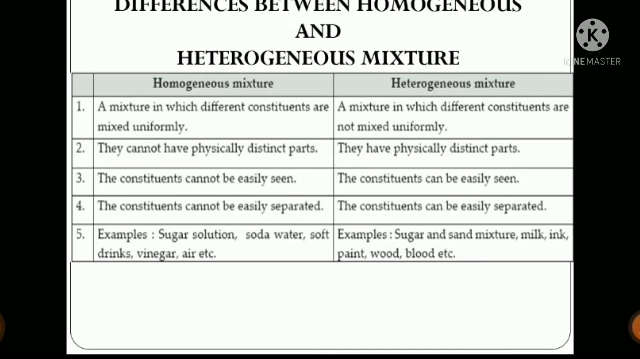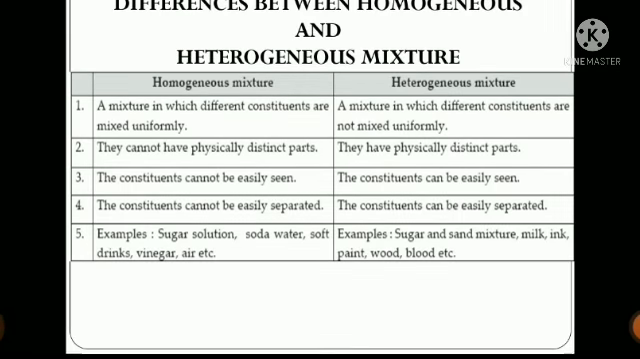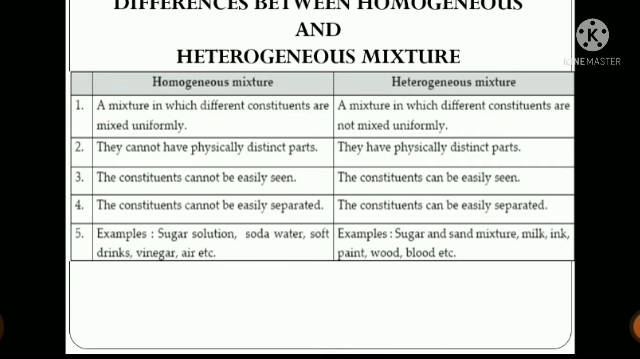But for heterogeneous mixture, you can see sugar and sand. If you try to mix sugar and sand, what will happen? You can easily see which is sugar, which is sand. Similarly, milk is a heterogeneous mixture. Why? Because once you start to boil it, you will see that some layer of the cream that is present in the milk separates out easily. You can easily see the fats or the creamy layers that separate out.